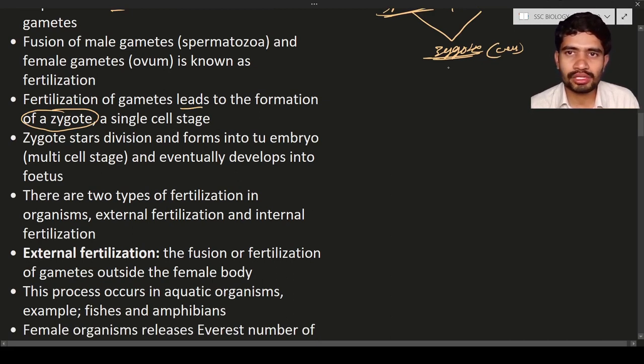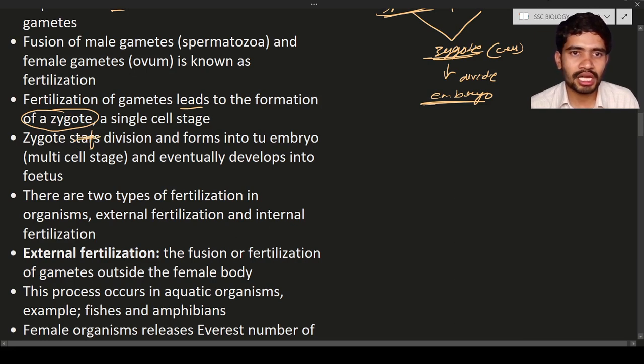But what will the zygote do? This zygote is going to divide and develop into an embryo. This is the process that you can see in fertilization.